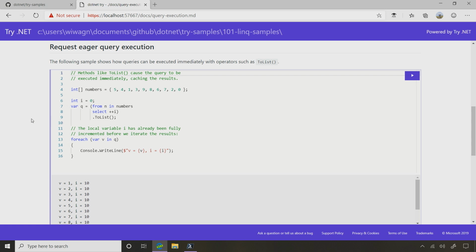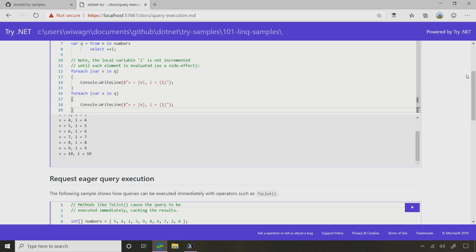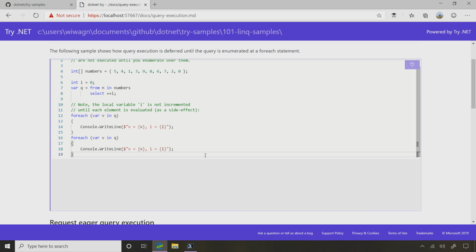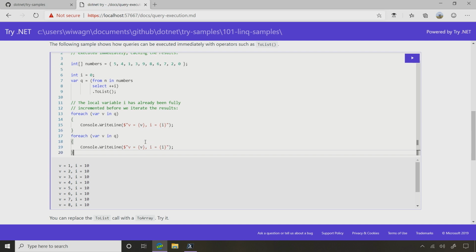Right. And there's a really cool way to show this. If I go back up to this first one, let's just copy this, and let's just write the results again. And we'll rerun that first query where it's running lazily. And you can see that as I execute it the second time to rerun the results, I'm now getting I is 11 through 20. And now if I do the same thing in the second query, where after we've run it once, let's enumerate it again and print it out a second time. And I stays 10 even through that second sequence.